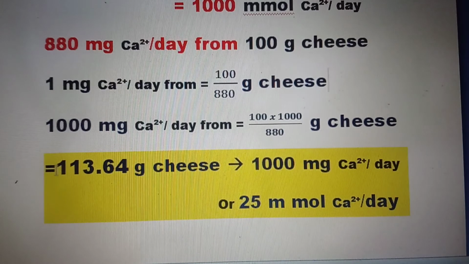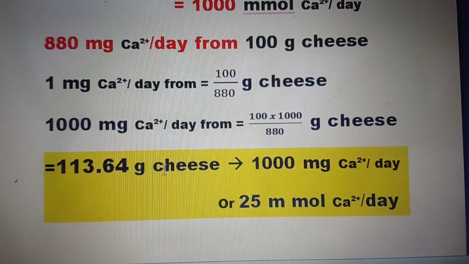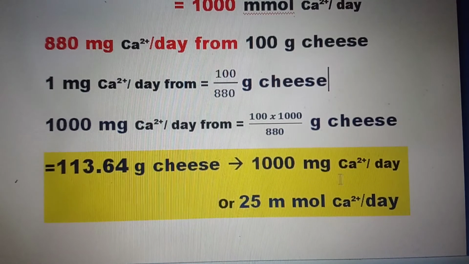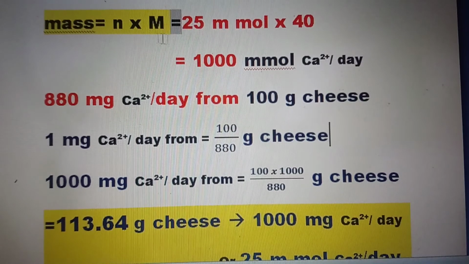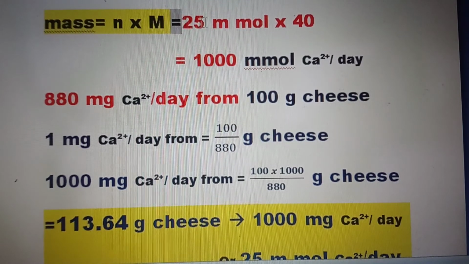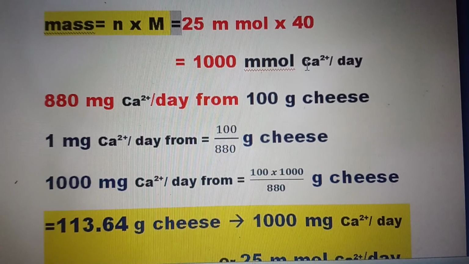So the answer is 113.64 grams of cheese, which will give 1000 milligrams of calcium ion per day, equivalent to the 25 millimoles of calcium ion per day that we have calculated here.